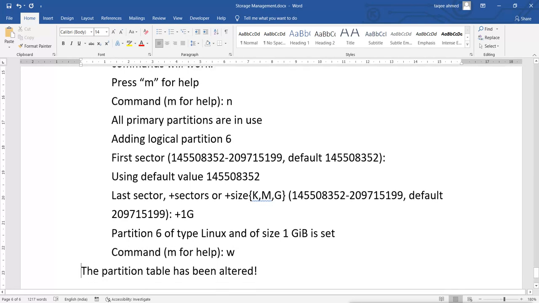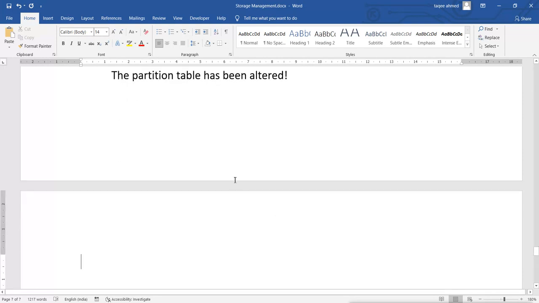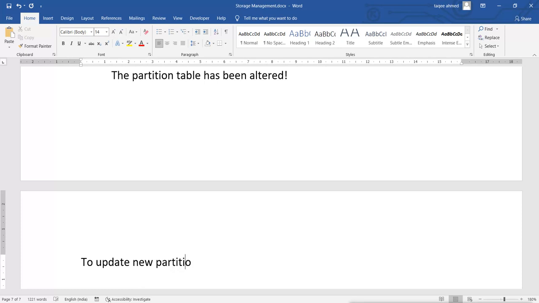But don't forget to run partprobe to update the new partition table in the kernel.